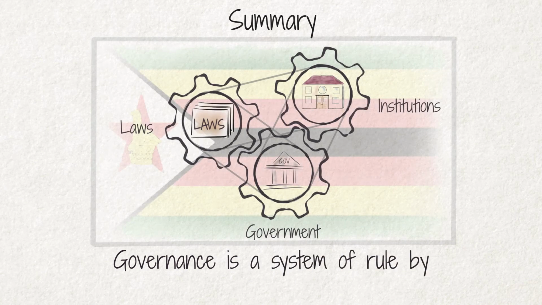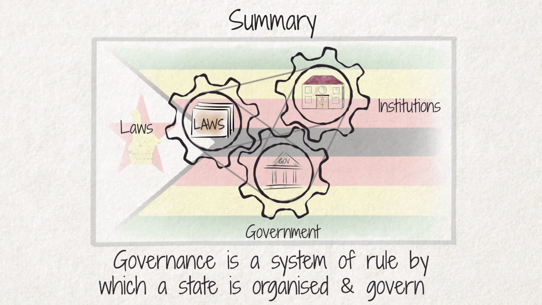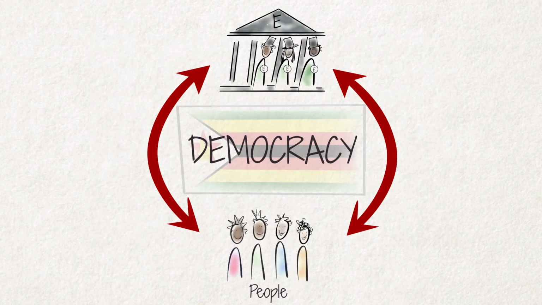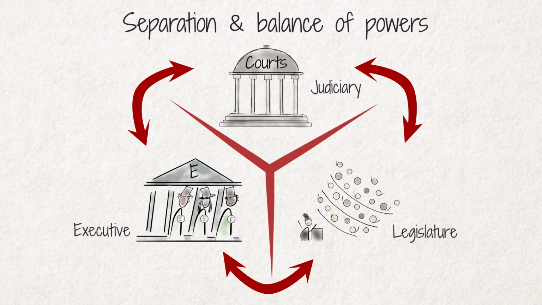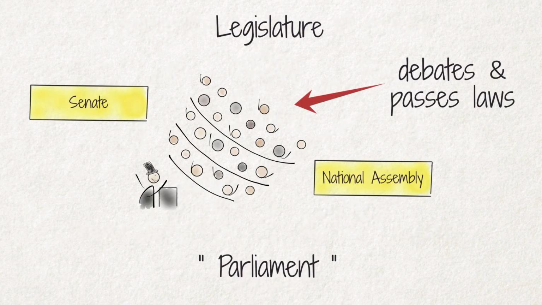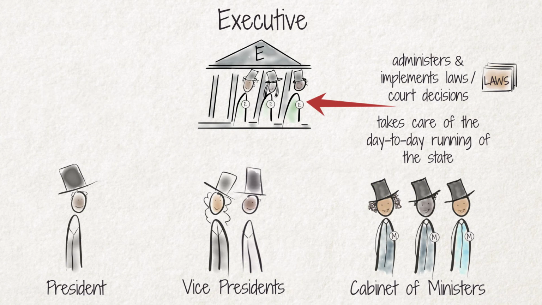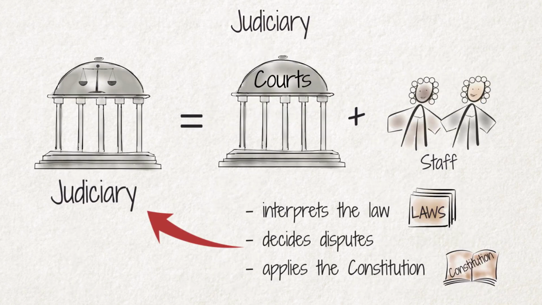Summary: governance is a system of rule by which a state is organized and governed. A government is a group of people and institutions that manage and govern a state. Zimbabwe has a democratic government structure which is characterized by the separation and balance of powers. The legislature creates and passes state law, the executive implements state law, and the judiciary interprets and applies it.